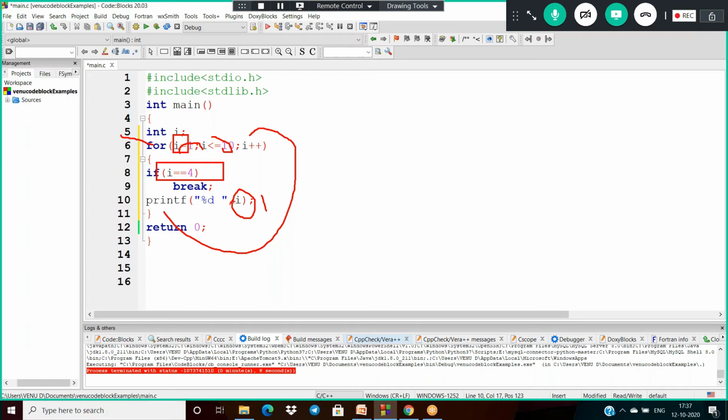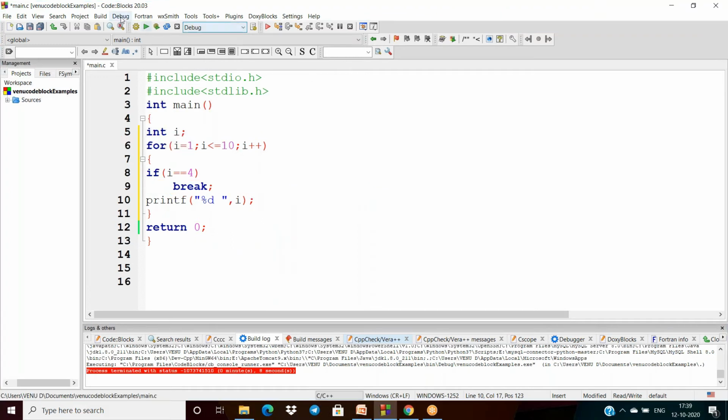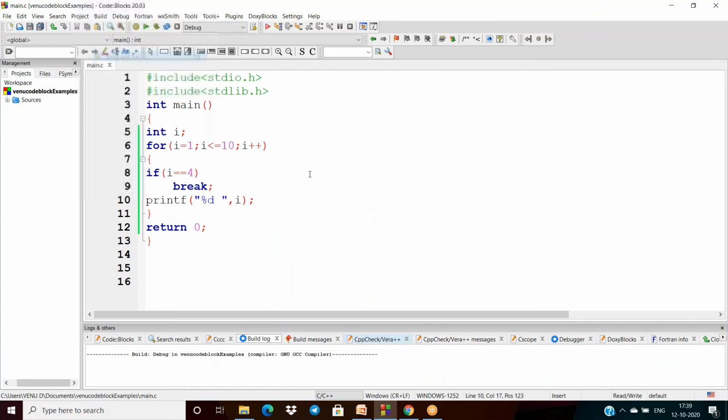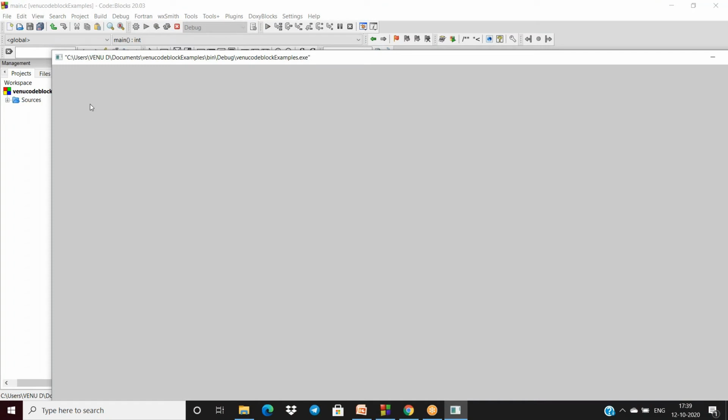No, so 2 will be printed, like it will print 1 2 3. When I is 4, is 4 equal to 4? The condition is true, then the break is encountered. That means the cursor immediately comes out of this for loop. That is why the output is 1 2 3 only.